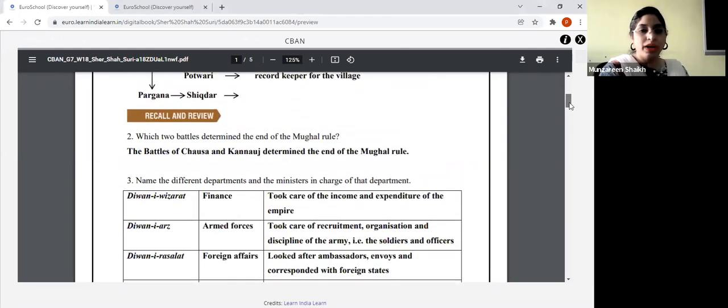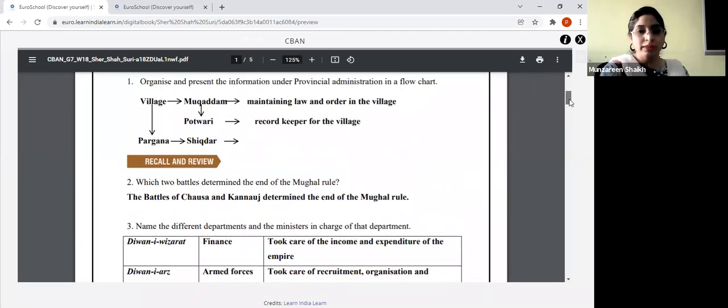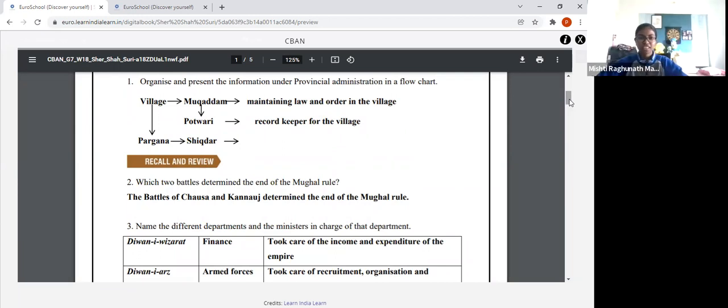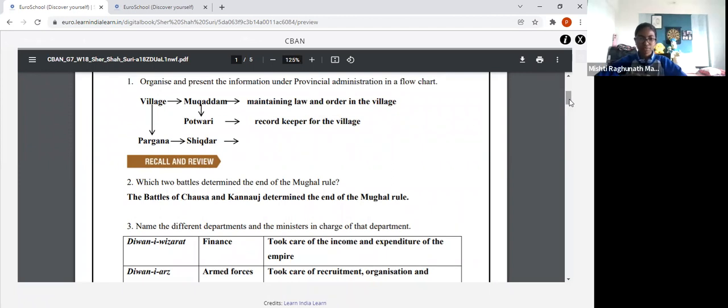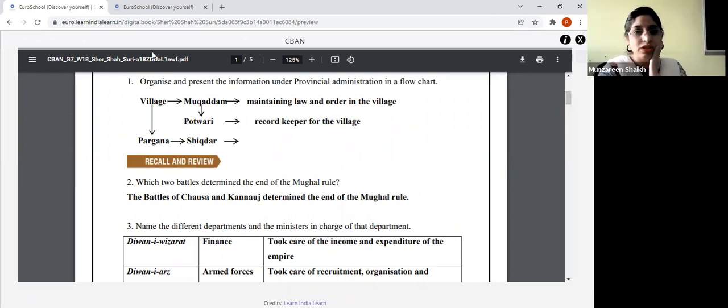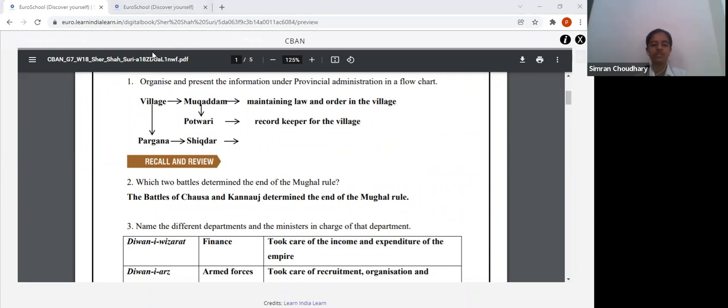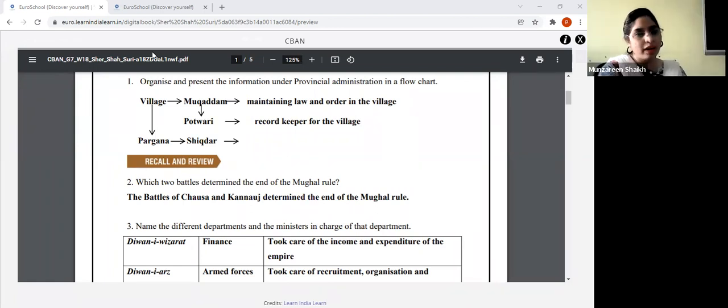Okay, next is Patwari. What is the duty of the Patwari? Who will tell me? Ma'am, a record keeper who worked for the village. Okay, he's a record keeper. He keeps the record for the village. All right. What about the Shiqdar? What is the duty of the Shiqdar? What does the Shiqdar do? Ma'am, he has to control all the group of villages. He's the head of it. Head of the villages? Refer to your group of villages, that is a pargana. Okay, he's the head of the pargana.